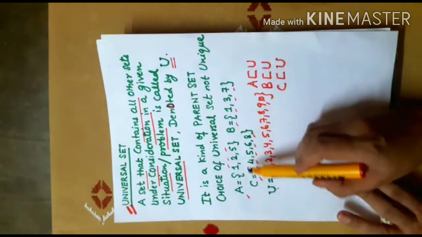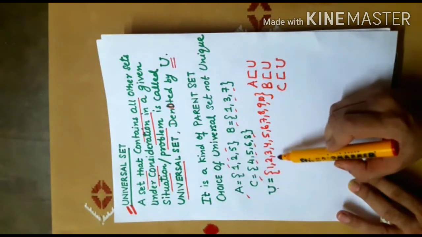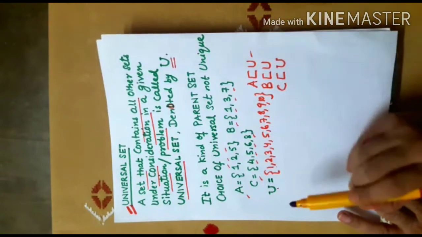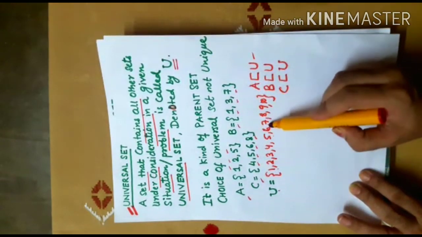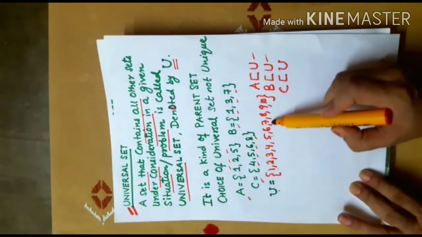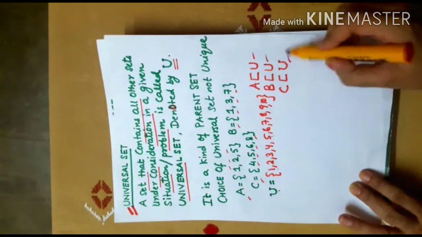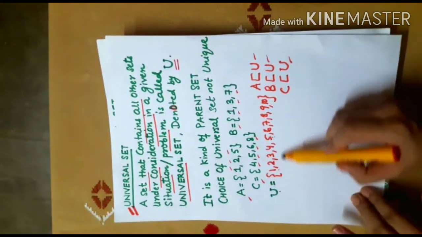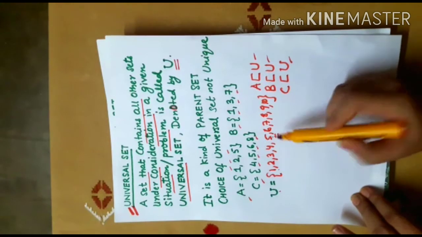Now let's see, is A a subset of U? Yes, 1, 2, 5 are there in U, so A is a subset of U. 1, 3, 7 are there, so B is a subset of U. 4, 5, 6, 8 are there, so C is a subset of U. So, universal set can be taken as this set.